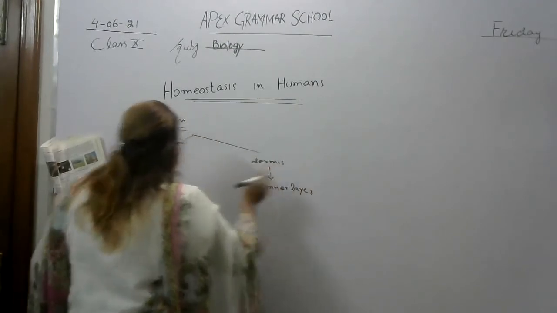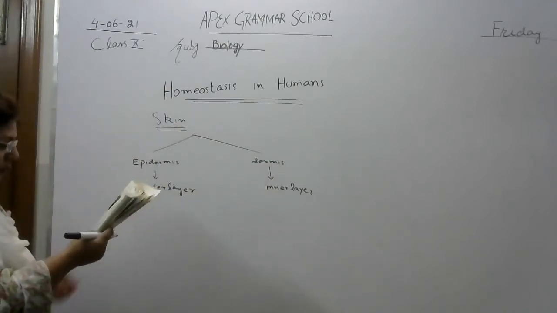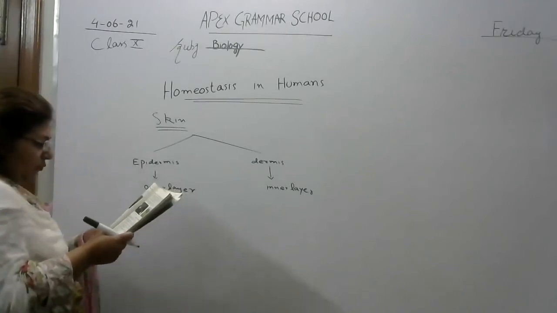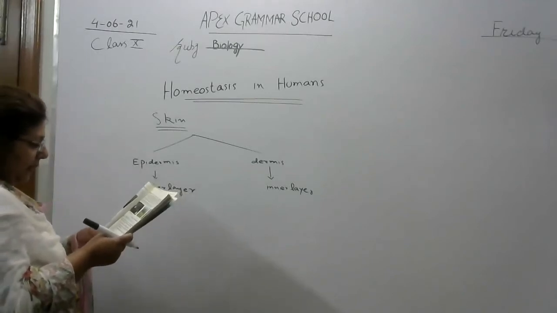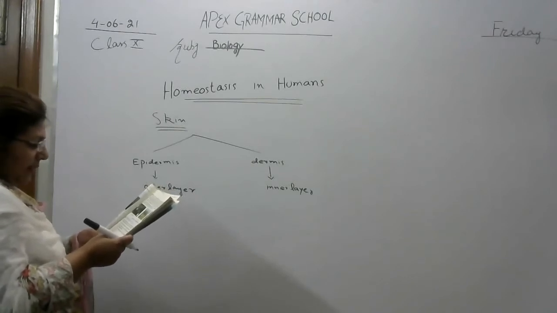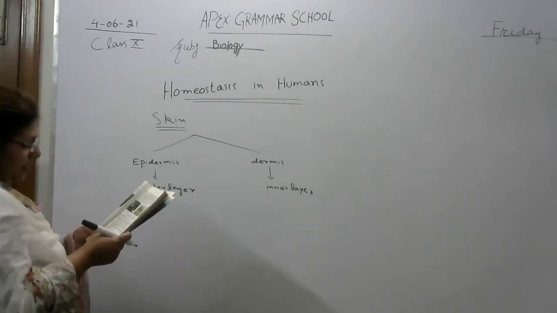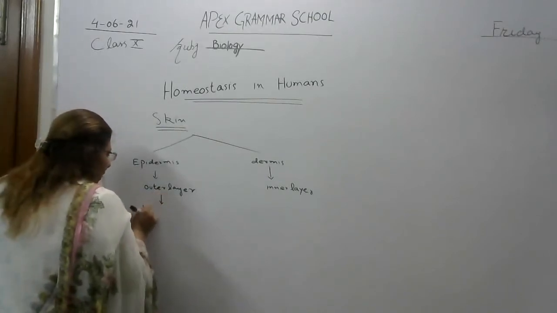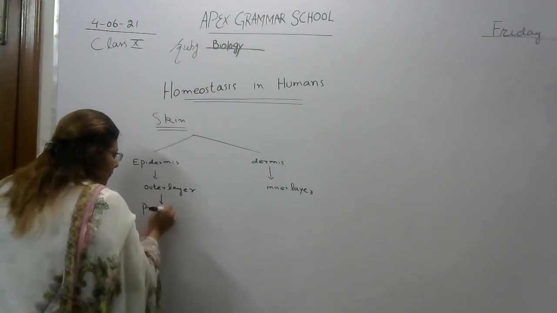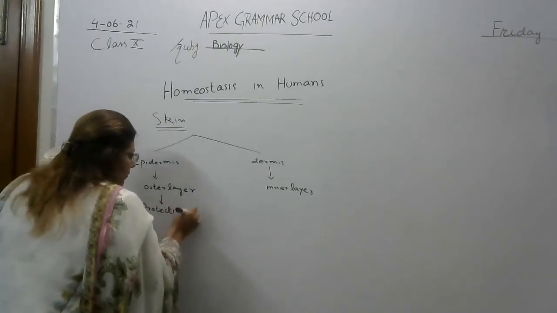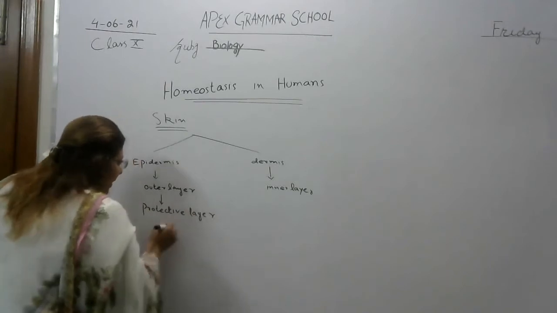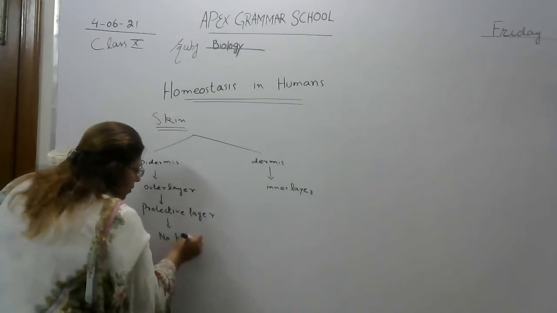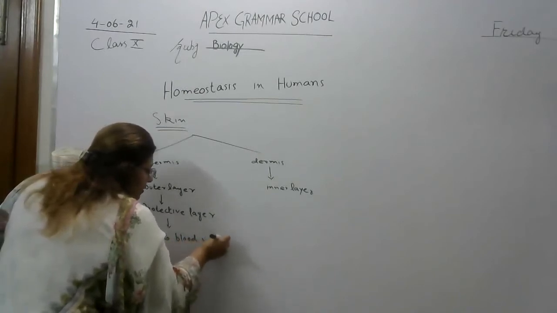Now we will discuss the function of these two. What is the function of the outer layer? It is a protective layer without blood vessels, while dermis is the inner layer containing blood vessels, sensory nerve endings, sweat and oil glands, hairs and fat cells. The epidermis also acts as a protective layer and has no blood vessels.